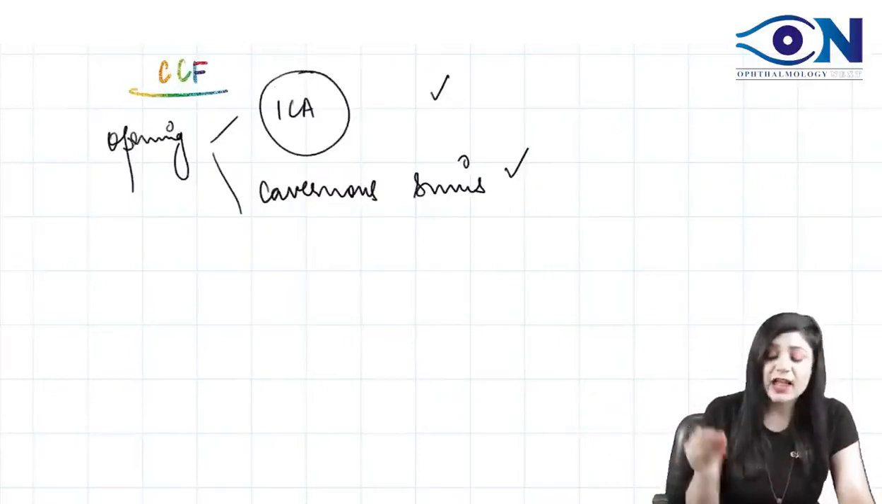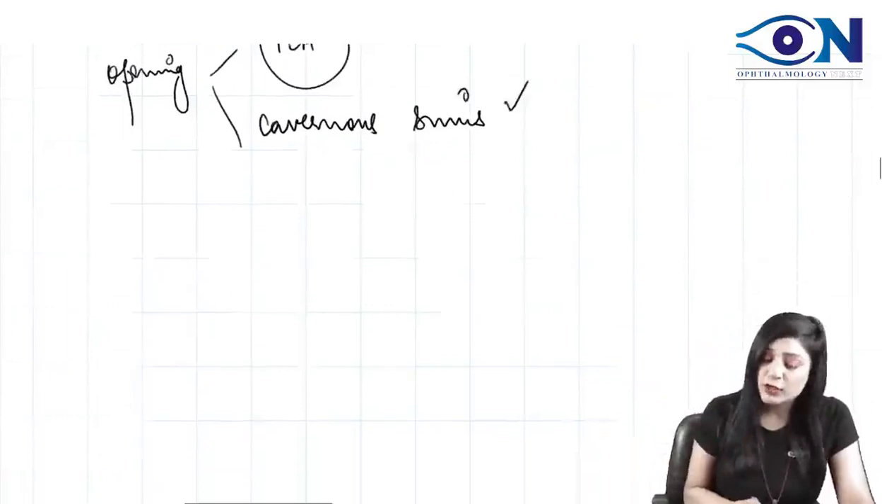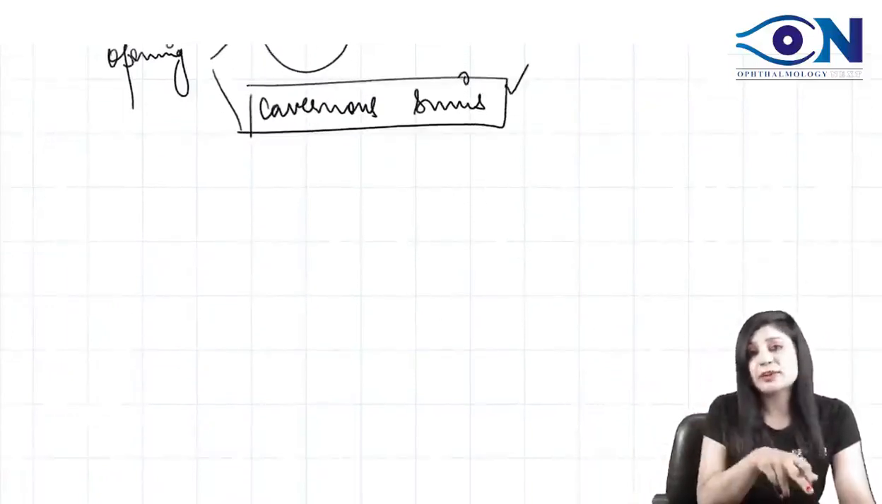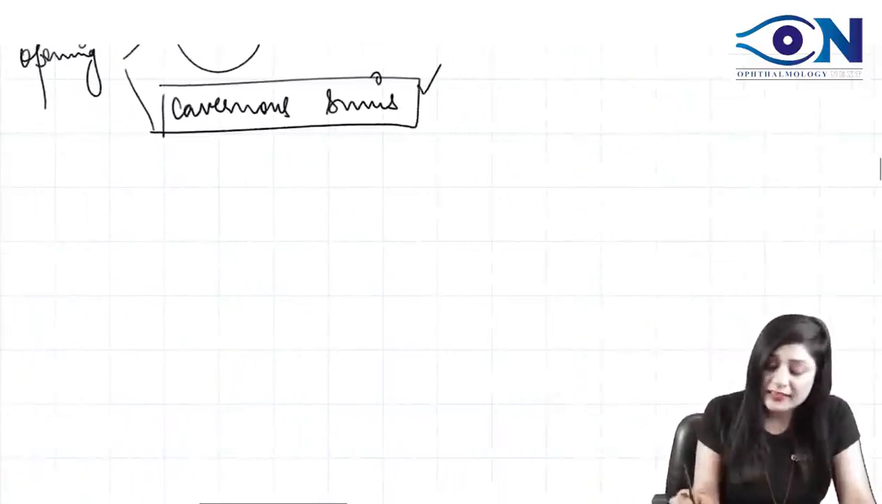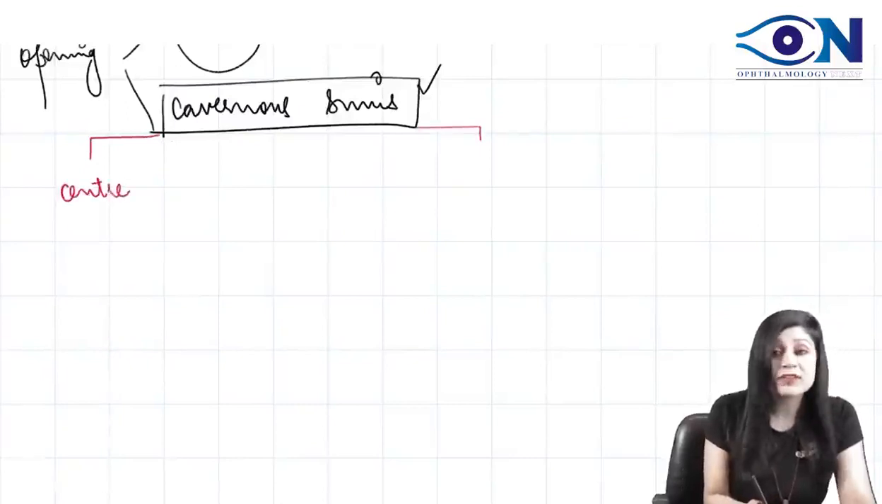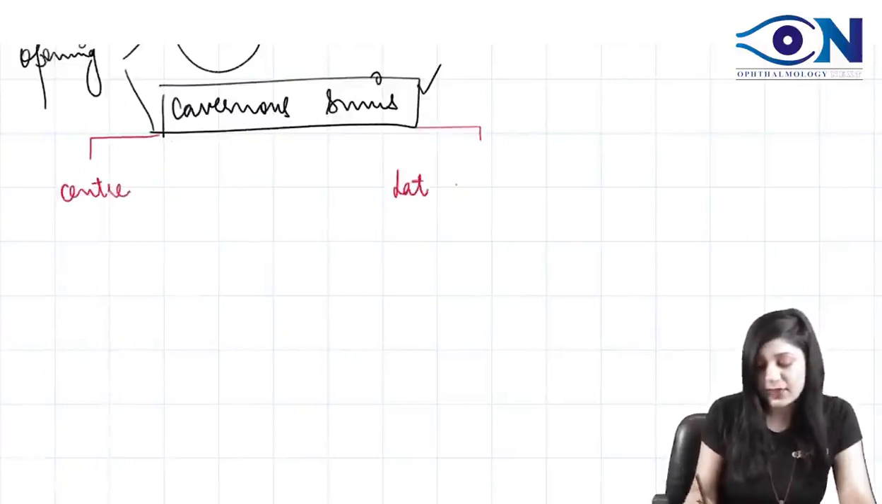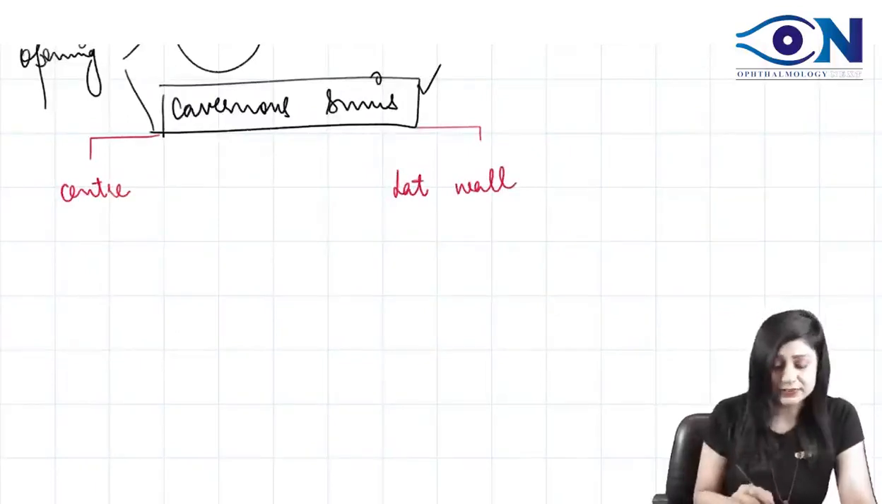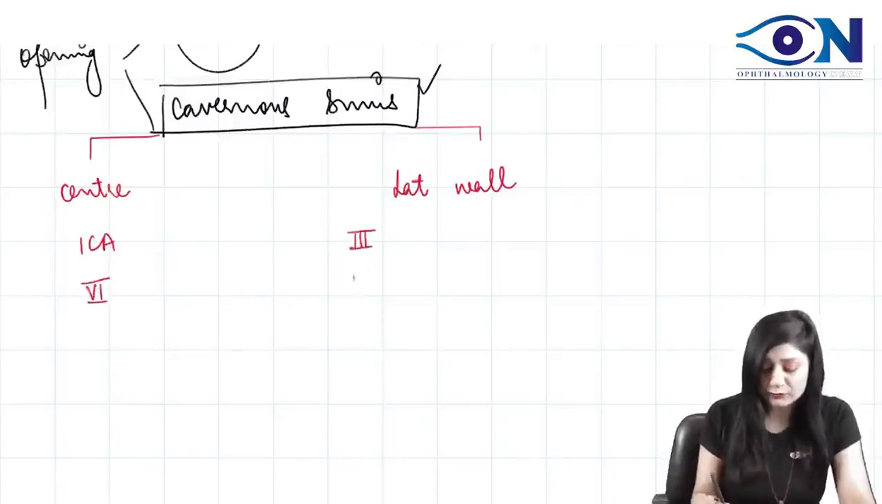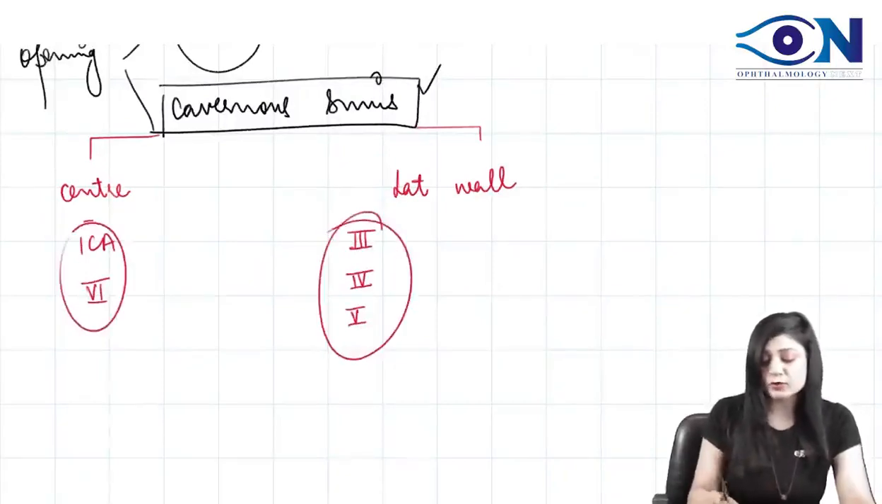Now the internal carotid artery has its branches, nothing else. So the other things that can be involved are through the cavernous sinus. Let us go to the anatomy of the cavernous sinus and see the structures passing through the center and through the lateral wall. Through the center, we have the internal carotid artery and the 6th nerve, and through the lateral wall, we have the 3rd nerve, 4th nerve, and the 5th nerve, right? So all these structures can also be involved.